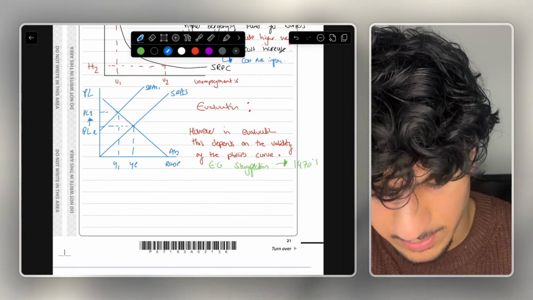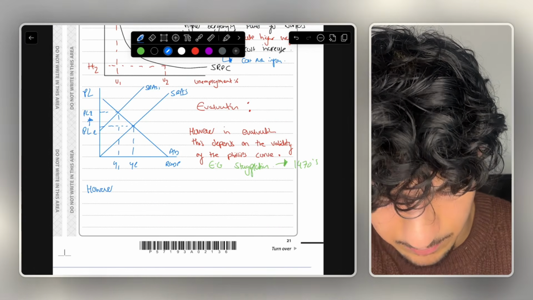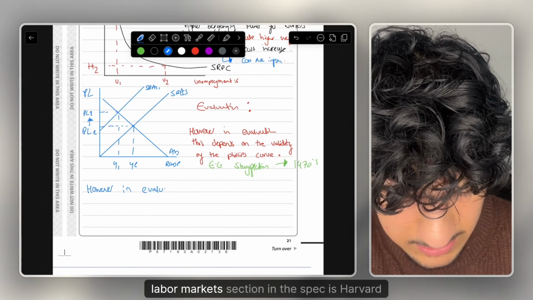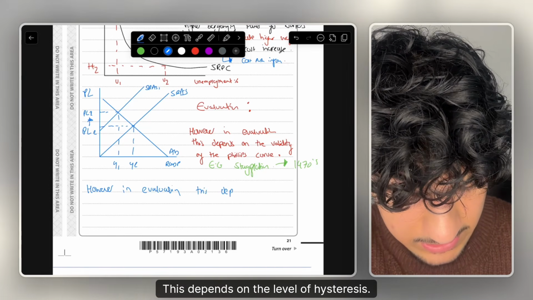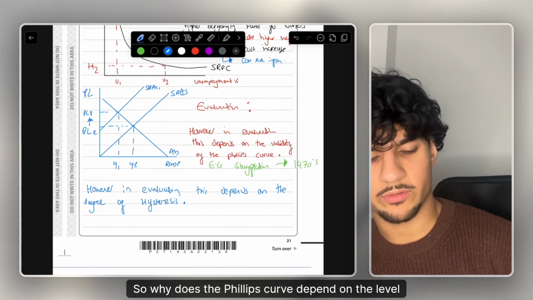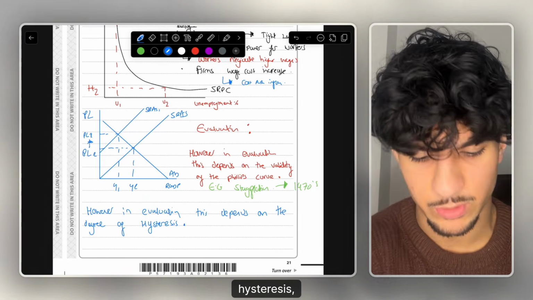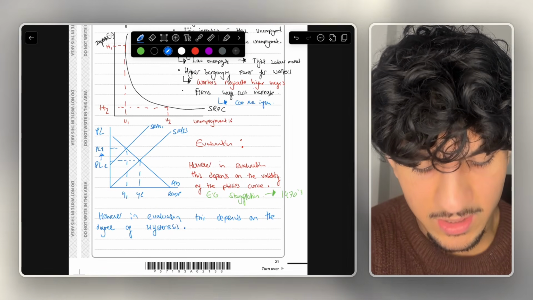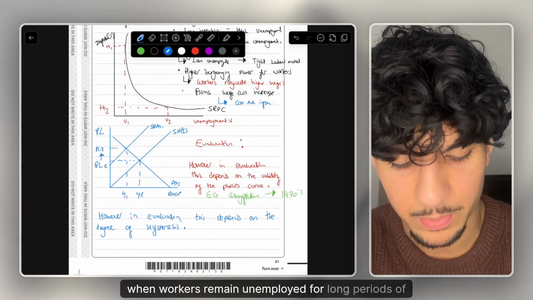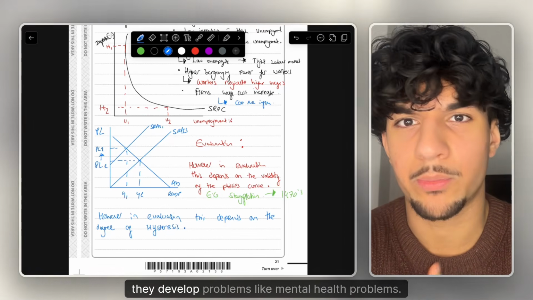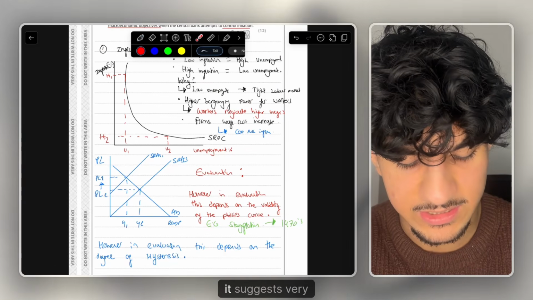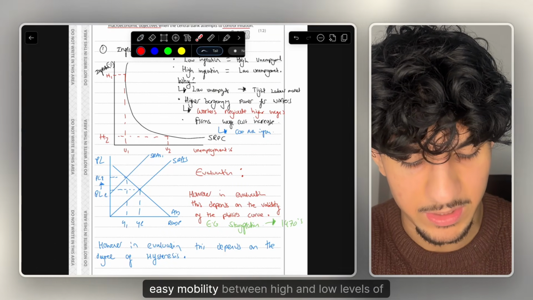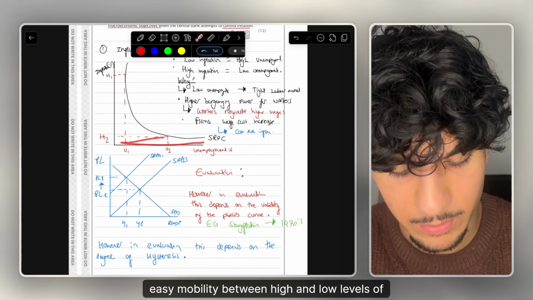And another great one, a bit more specific to the labour markets section in the spec, is how this evaluation depends on the level of hysteresis. So why does the Phillips curve depend on the level of hysteresis? Basically, hysteresis is essentially where when workers remain unemployed for long periods of time, they lose their skills, they develop problems like mental health problems. And therefore, as the Phillips curve suggests, it suggests very easy mobility between high and low levels of unemployment.